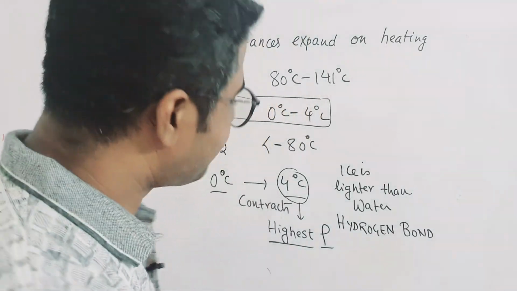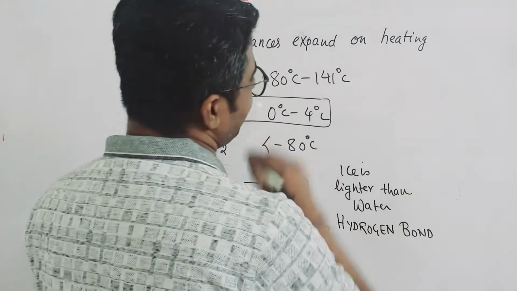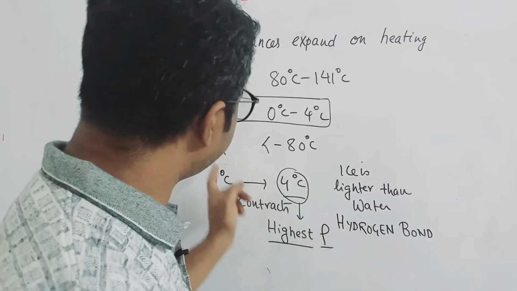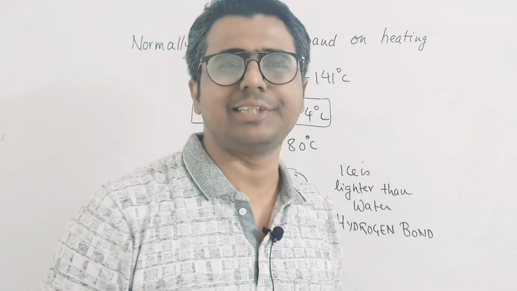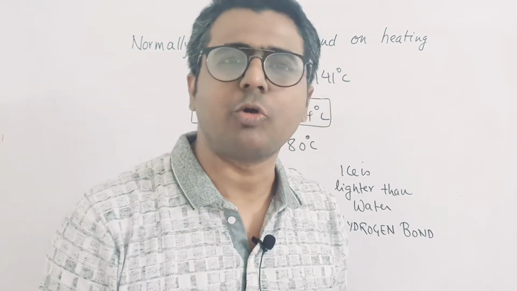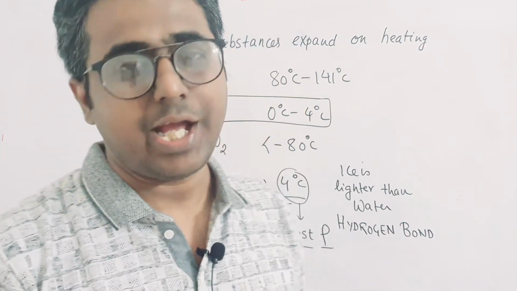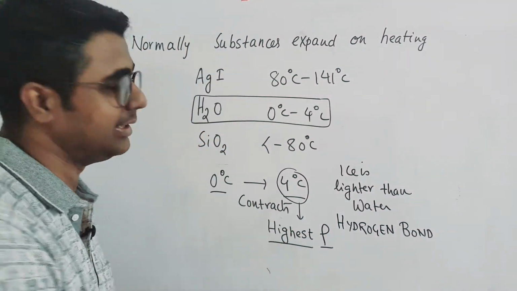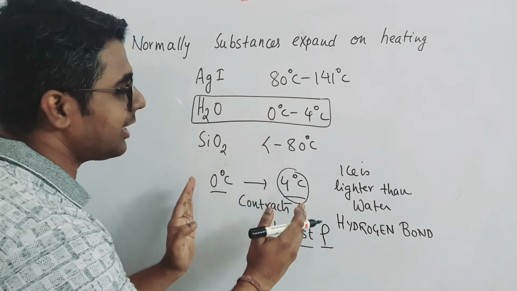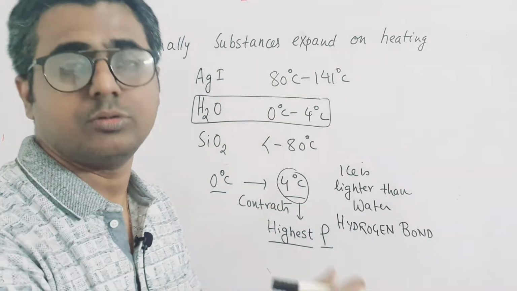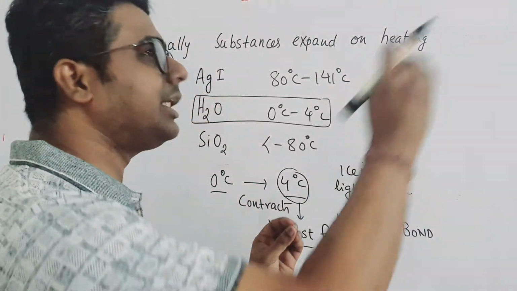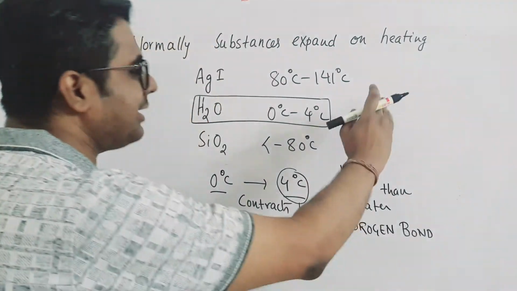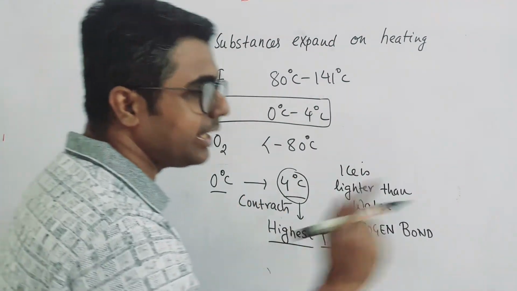So whenever we talk about any amount of water, if you operate in the temperature range of 0 to 4 degrees Celsius, the water at 4 degrees Celsius will stay at the bottom. This is the basic fundamental you need to know. At 4 degrees Celsius it has the highest density. Don't forget it. From 0 to 4 degrees it behaves opposite to what is expected, and after crossing 4 degrees it does what is expected. So after 4 degrees it expands, and from 0 to 4 degrees it contracts.